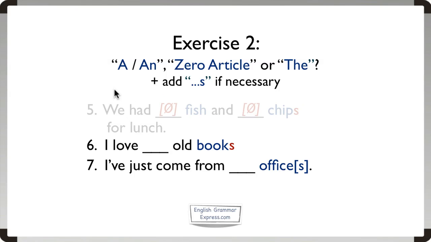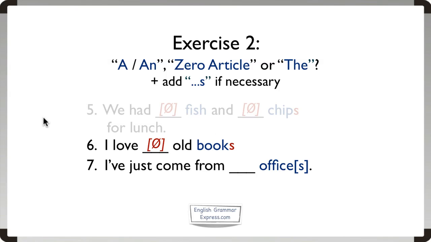We can't use a or an because this countable noun is in the plural. So, general or particular? And the answer is, it's general, in which case the sentence is, I love old books. No article or zero article.